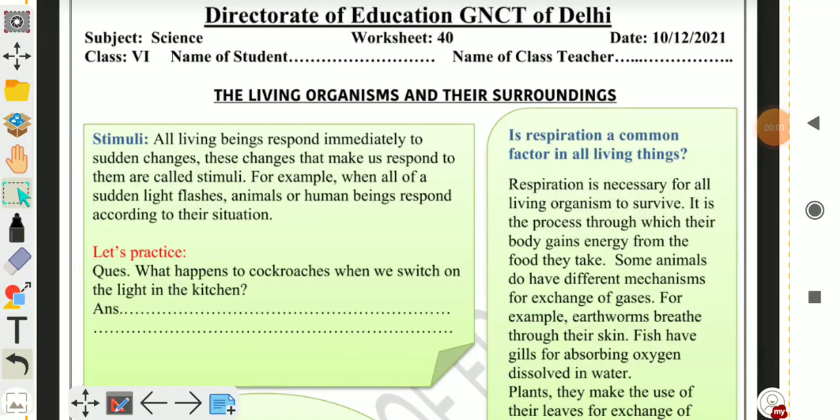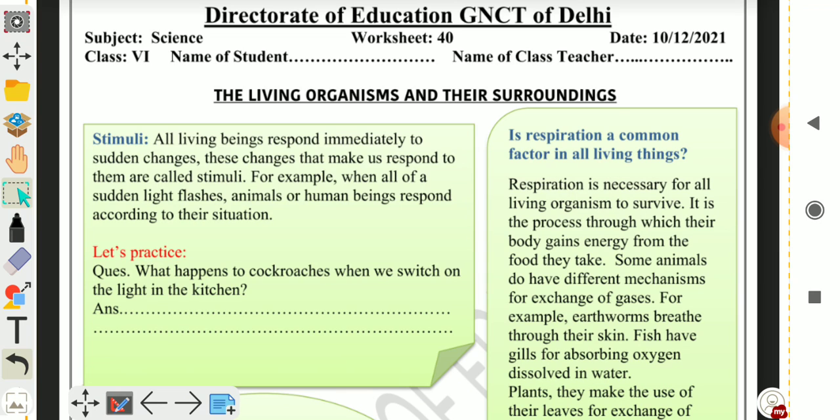Welcome children. Today's worksheet number 40, the living organisms and their surroundings. In this worksheet, we will discuss response to stimuli, the respiration process, and also excretion and movement by the organisms.